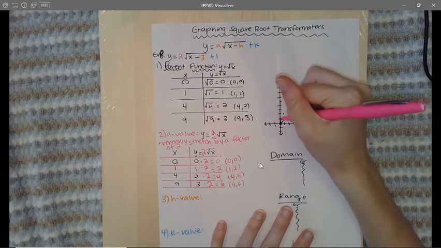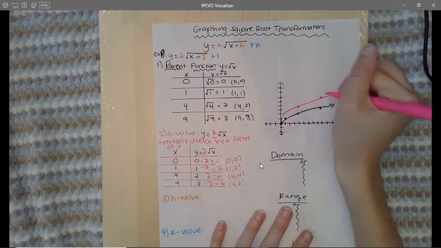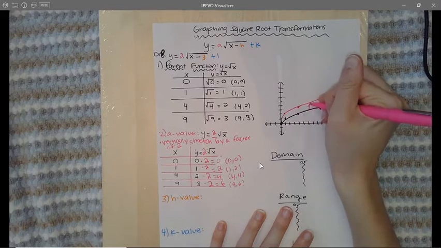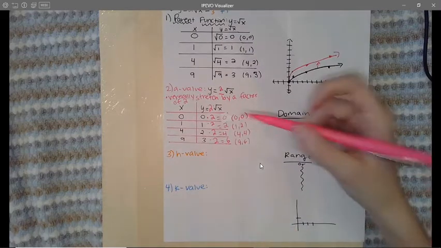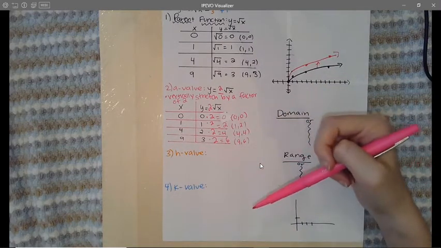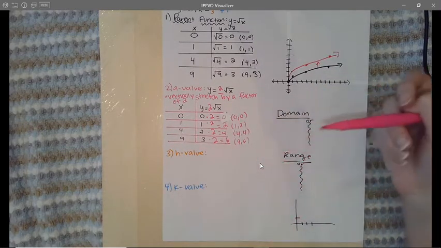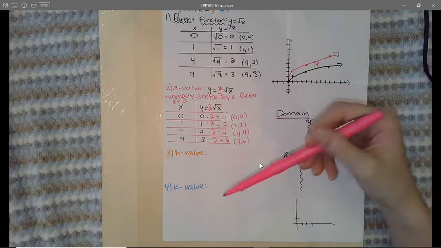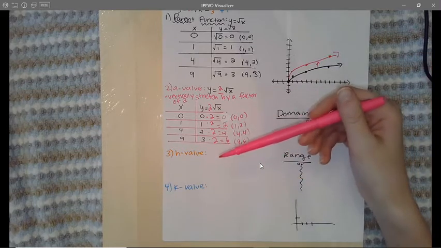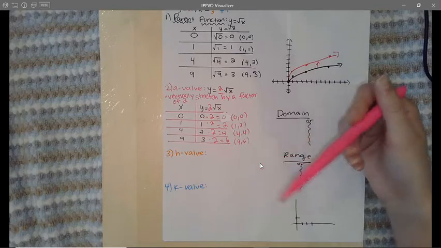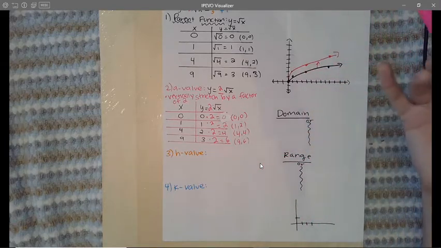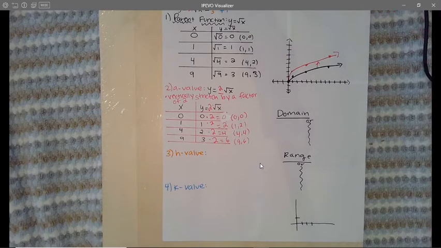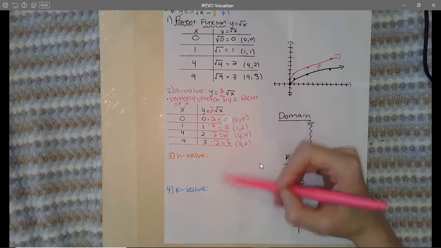Whoa, look at this, you guys. See how it's arching upward more because it vertically stretched away from the x-axis. Look at that. All right, now, after that, it doesn't matter if you tackle the h or k value first. I personally like to do the h first, but if you do the k value first, then the h, your final graph will look the same as mine. Your middle graph won't look the same, but your final product will be the same, which is what matters. So again, it doesn't matter which one you do first.